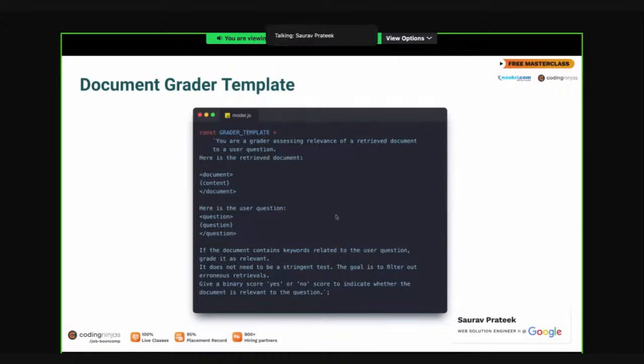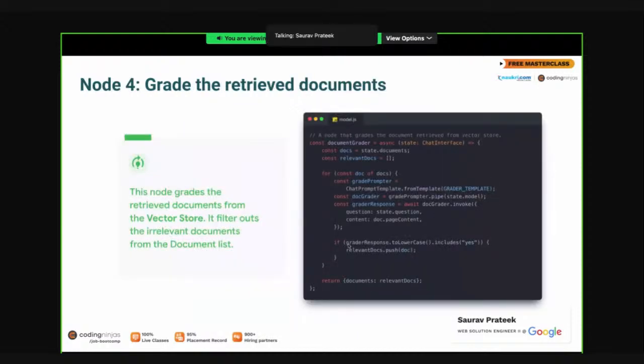Let me know if the document grader node looks clear to you, folks, so that we can move ahead to the next nodes.